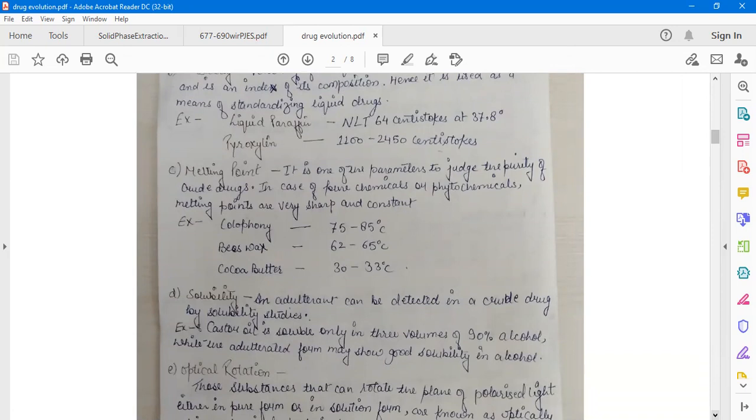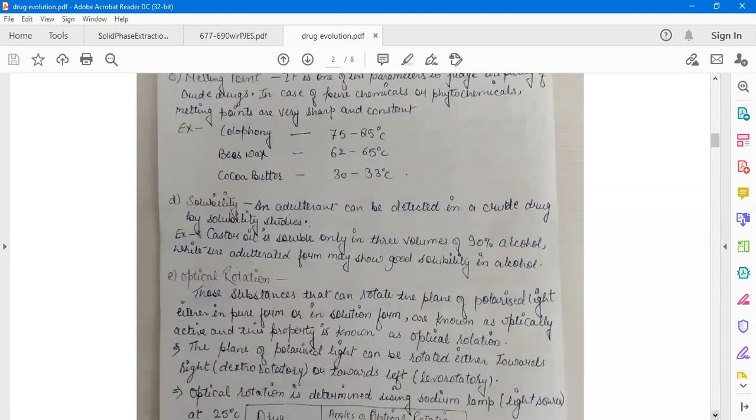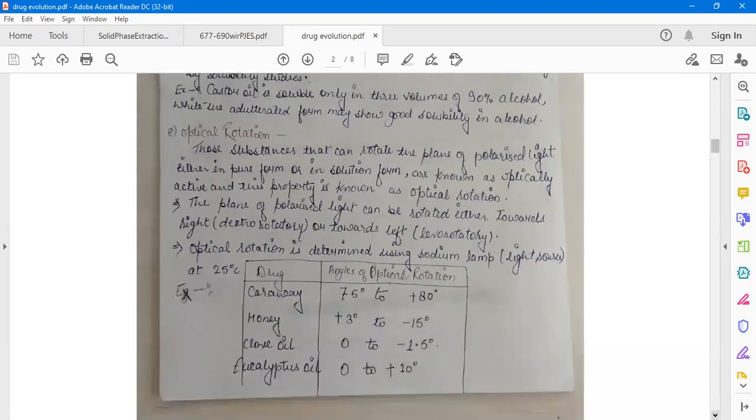Solubility: an adulterant can be detected in a crude drug by solubility studies. An example is castor oil, which is soluble only in 3 volumes of 90% alcohol, while the adulterated form may show good solubility in alcohol. And the last one is the optical rotation.